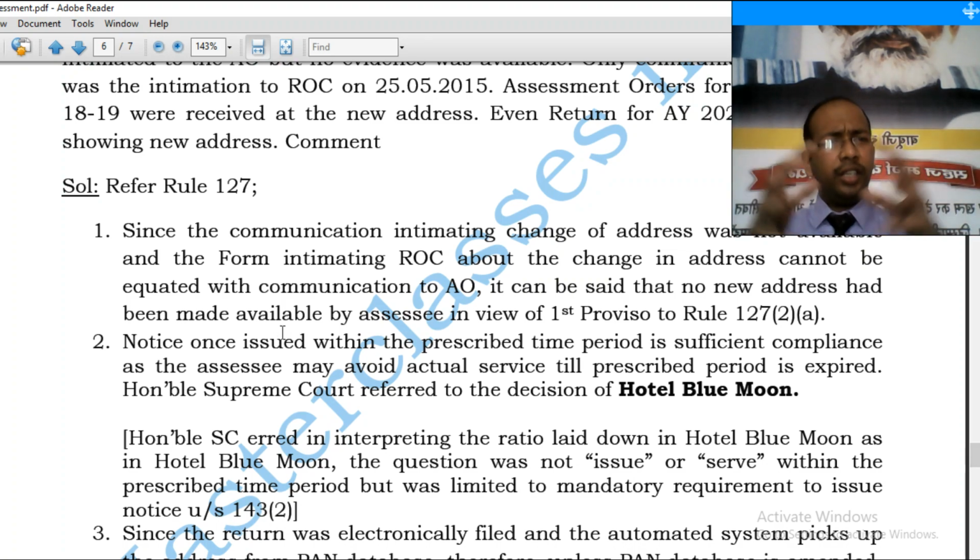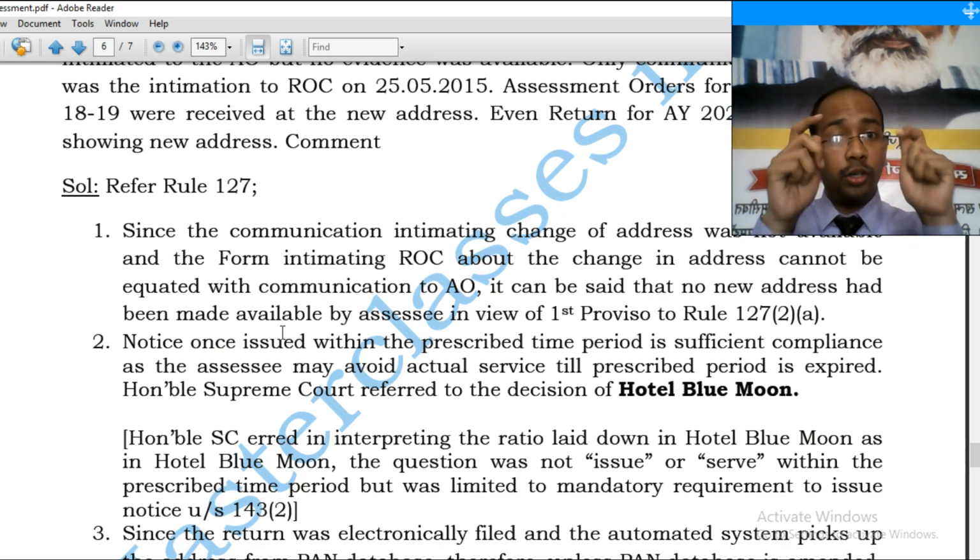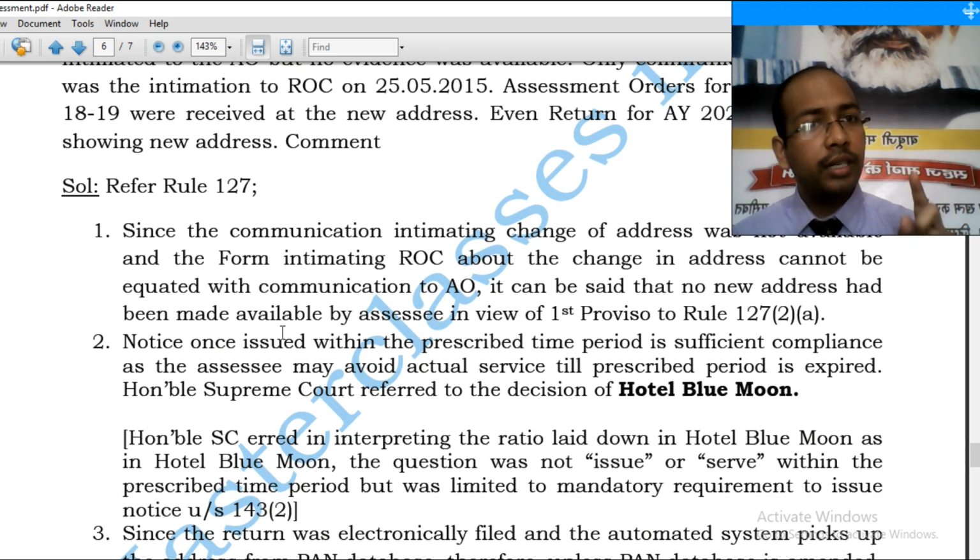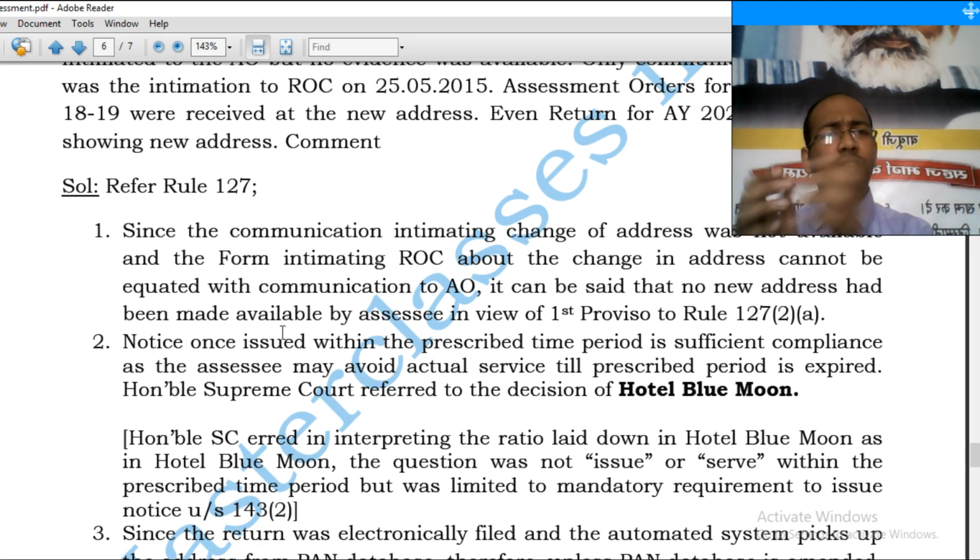Now, whether issuance is sufficient compliance, here the Honorable Supreme Court heard. Here the Supreme Court took the benefit of Hotel Blue Moon, where it says mandatory issuance is necessary. However, the case of Hotel Blue Moon was not with regard to service or issuance within the prescribed time period of 6 months, but it was with respect to whether mandatory issuance of 143(2) is required when return is furnished in response to 148 or 153A. It was not with regard to issue or serve. So here the Honorable Supreme Court erred.